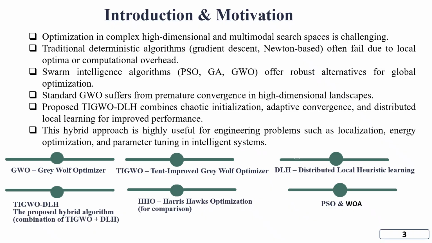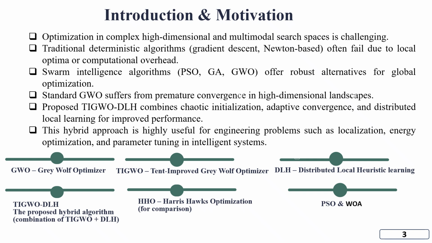The algorithms I have used in my paper are GWO, Gray Wolf Optimizer; TIGWO, Tent Improved Gray Wolf Optimizer; DLH, Distributed Local Heuristic Learning; and TIGWO-DLH, the proposed hybrid algorithm that is the combination of TIGWO plus DLH.